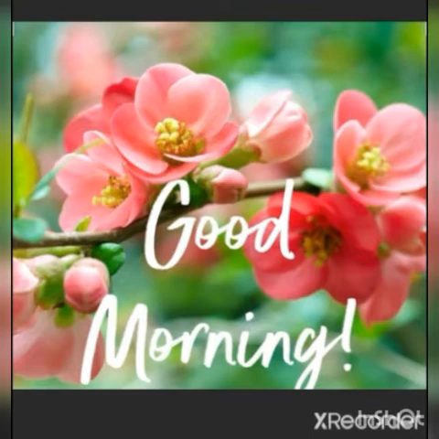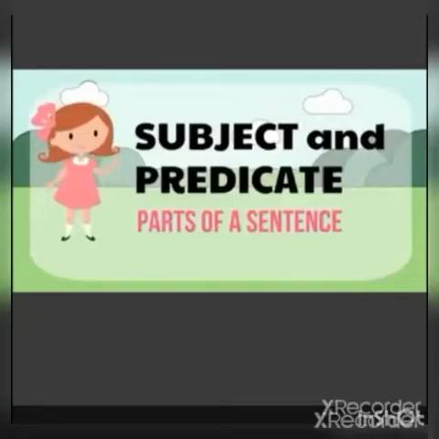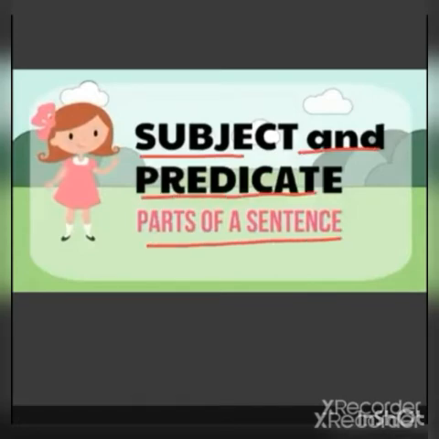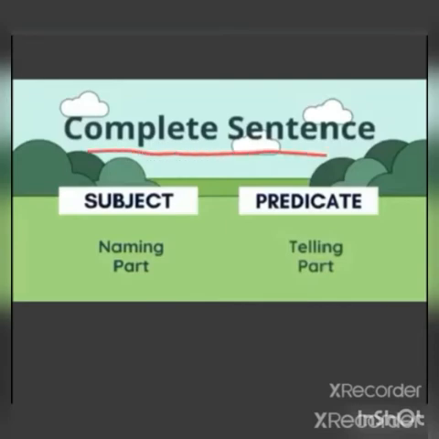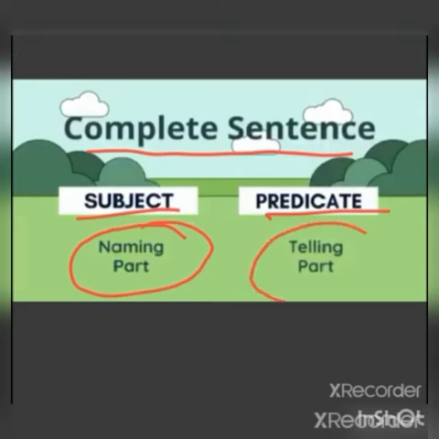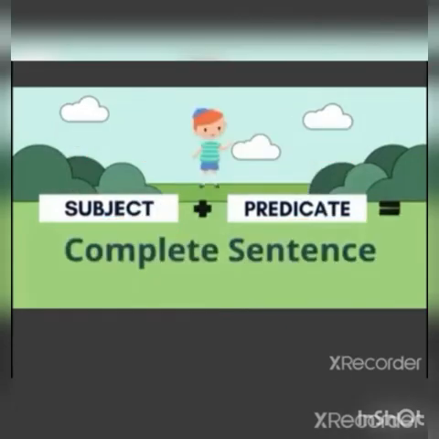Today we are going to see a new topic. Subject and predicate. These are the parts of a sentence. In a complete sentence, we have subject and predicate. What is meant by subject? Subject refers to the naming part. Predicate tells about the subject. Subject plus predicate forms a complete sentence.